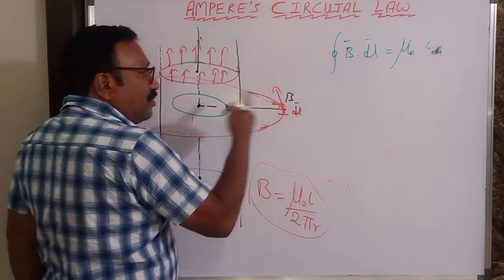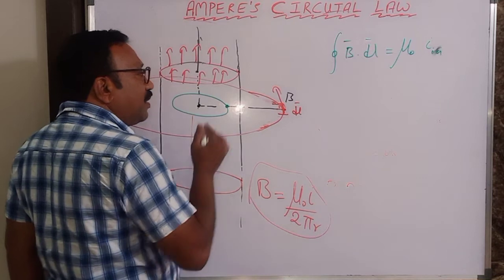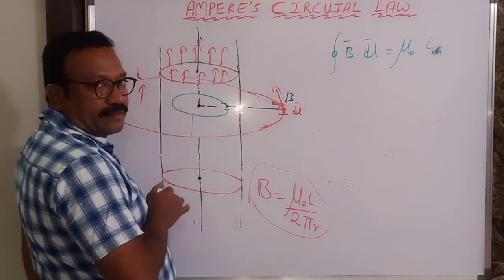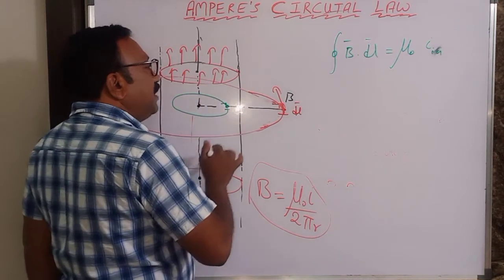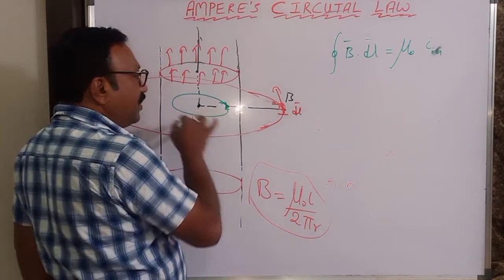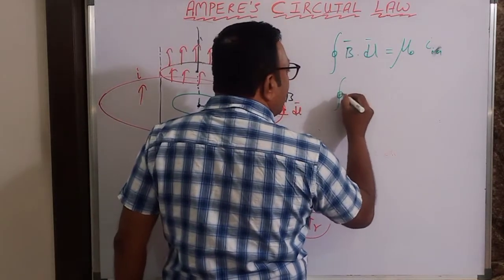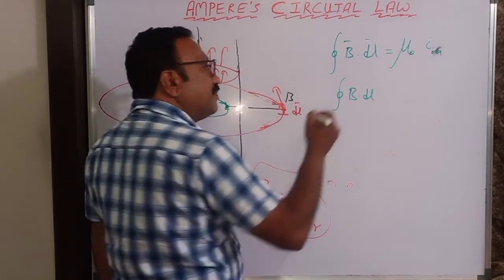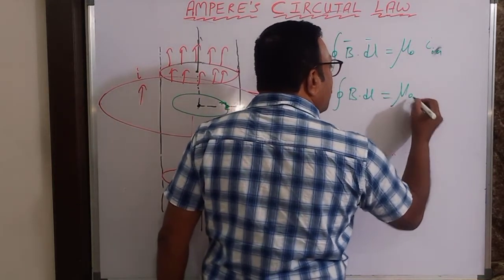Over the curve only, no, I have to take. So what I do is now, let the magnetic field here be B. If it is there, then let this element here be dl. Okay, so integral B dot dl means B into dl into cos 0. That is equal to mu naught times current inside.